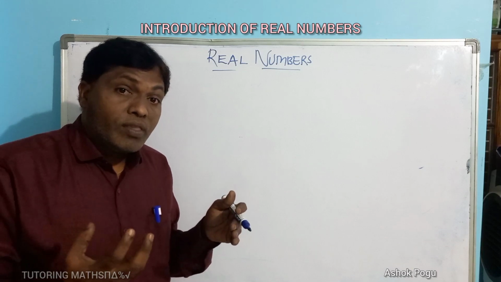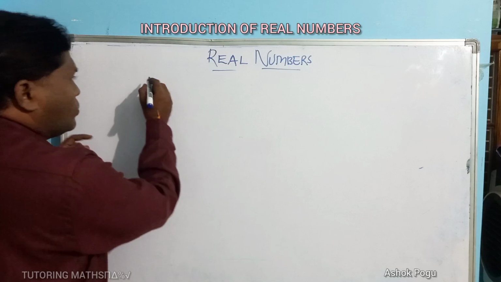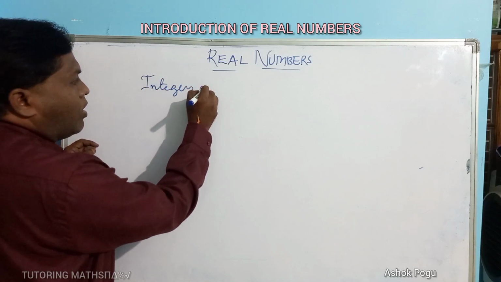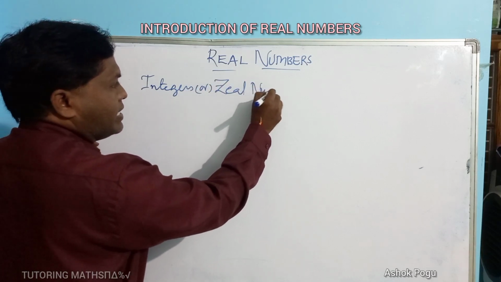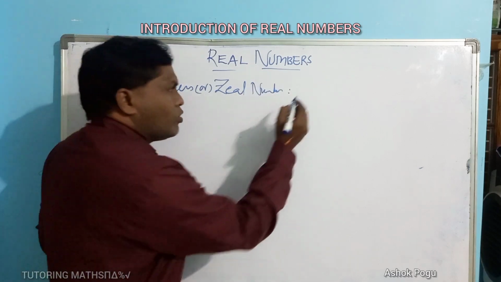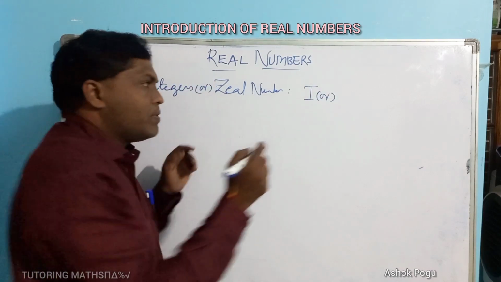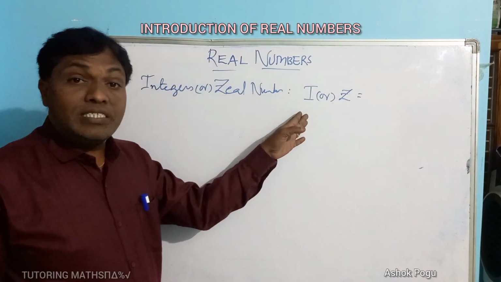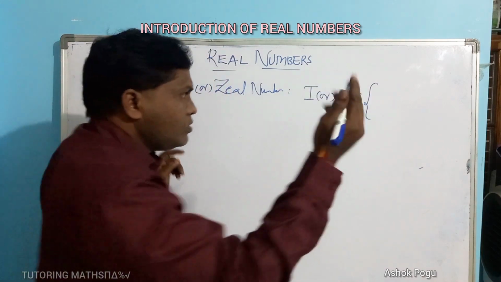Integers are denoted by I or Z. So the set of integers is denoted by I or Z, and which are integers?